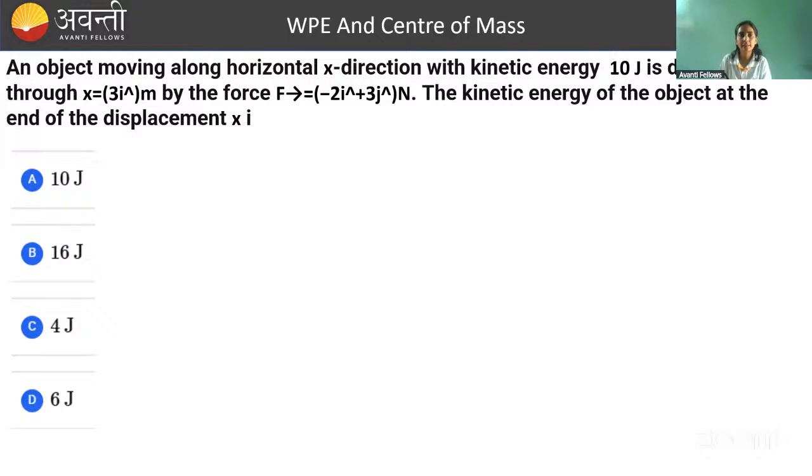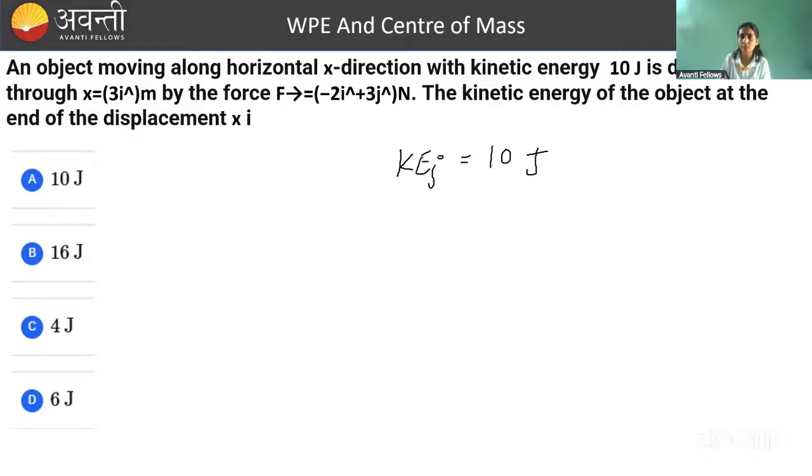So what is the question? There is an object moving along horizontal x direction with kinetic energy 10 joules. So initial kinetic energy is given, that is your 10 joule.